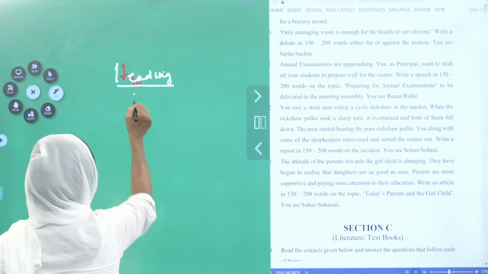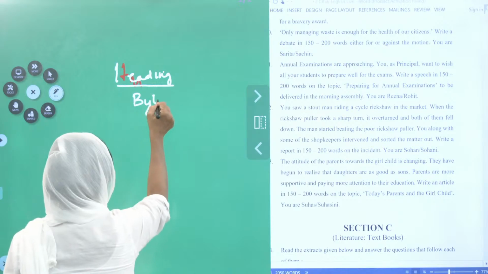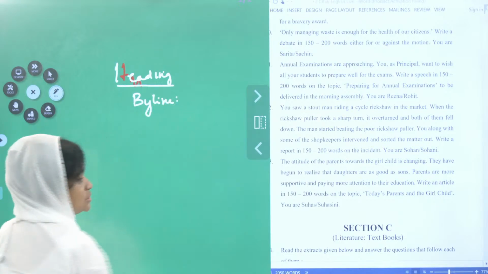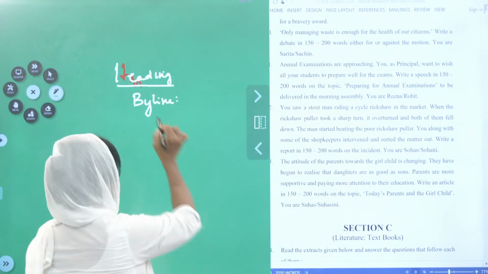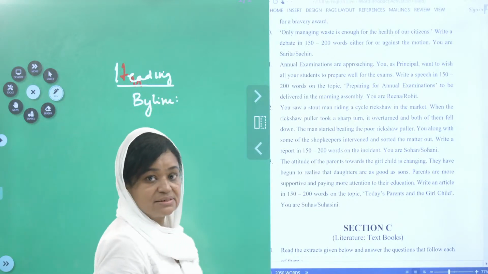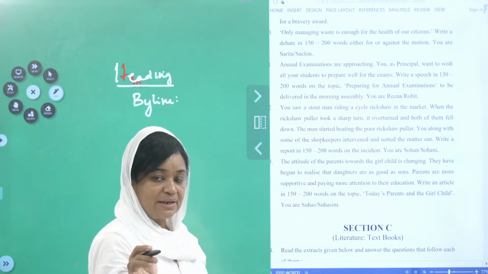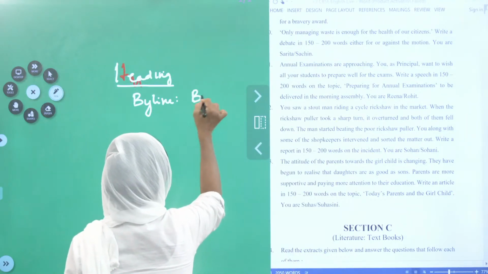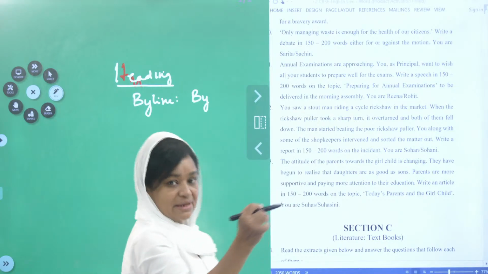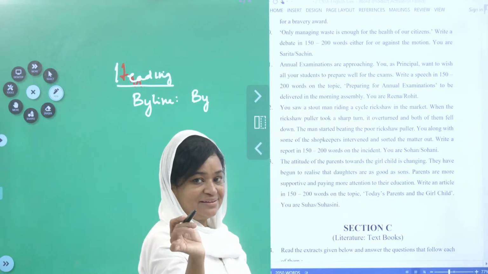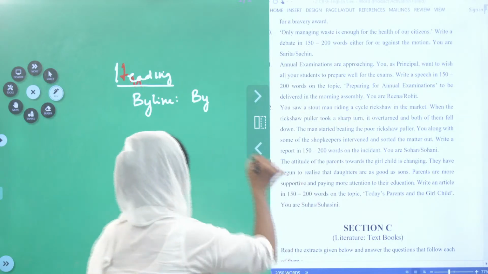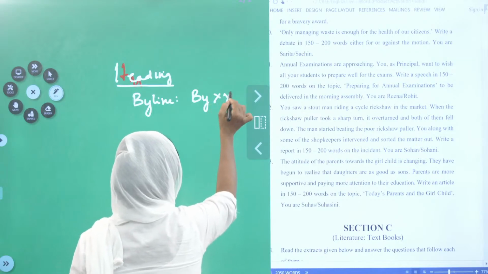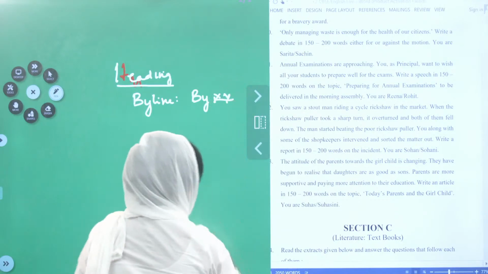What is the next one? Who is reporting? What is byline? You need not write this byline, please do not write it. This is for you to understand. I am telling by whom the report is written, by, that is why I am calling this byline, to make it easy. Because by whom? By XYZ. No, sorry, the name has been given.